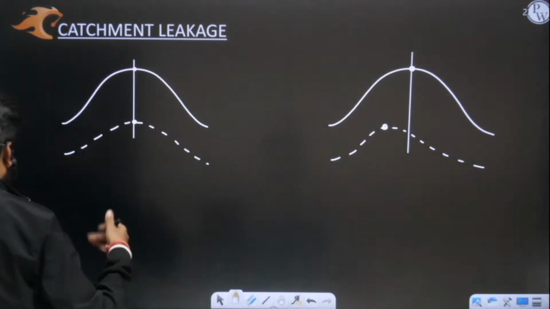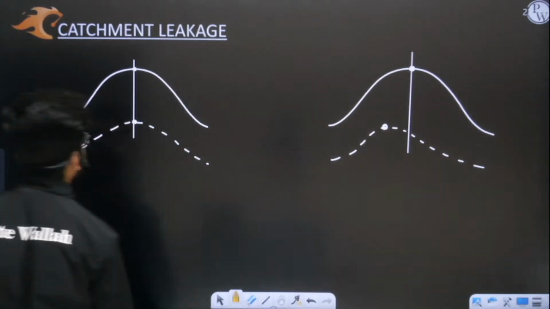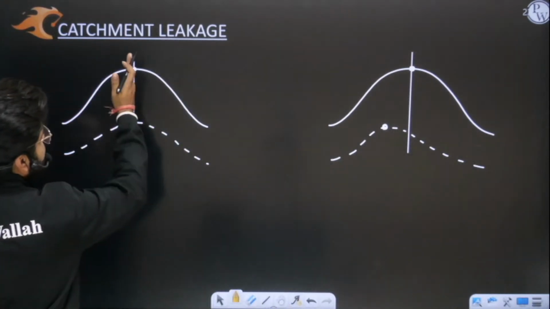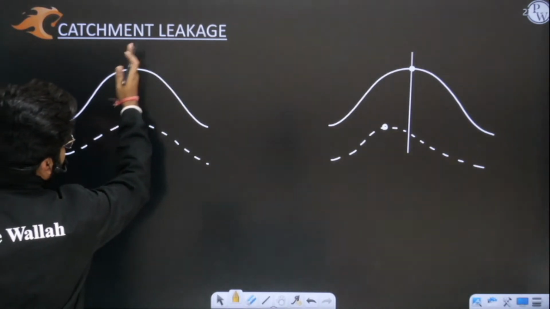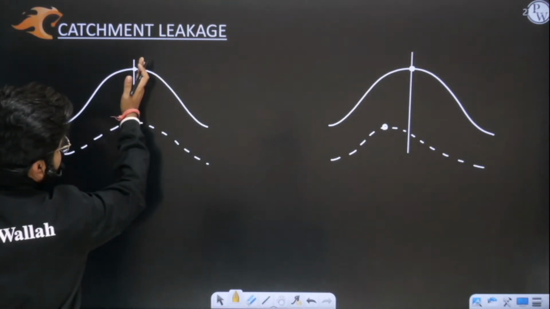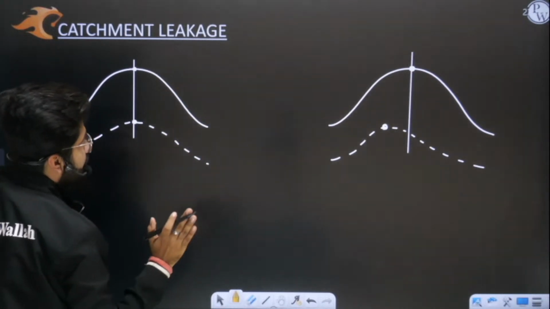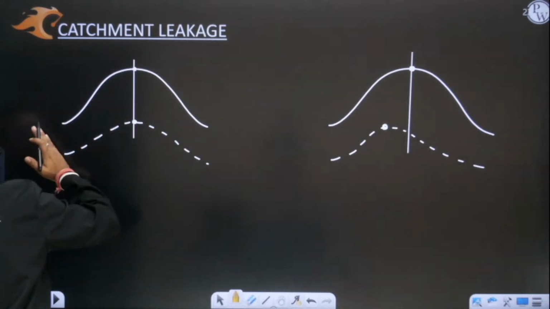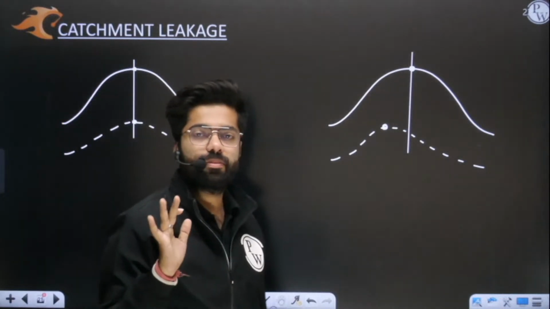Now sir, what will be the difference? What will be the difference in both the cases? Can you tell me? See, this is the highest point, this is the ridge line. Whatever water will fall on the right side of this line will be flowing into this catchment area, and the water which will be falling on the left side will be going into the left catchment area. Yes or no?